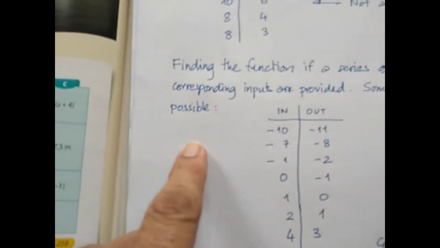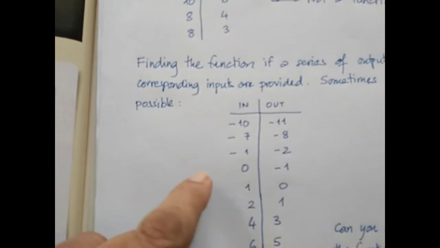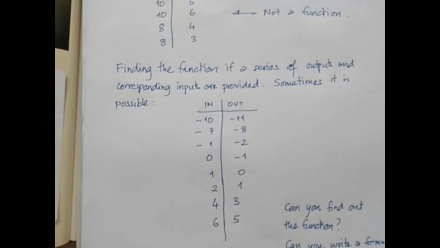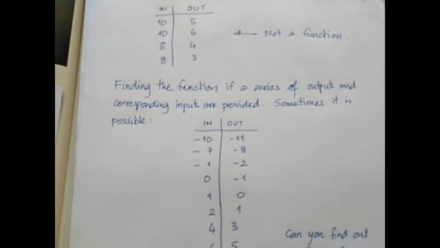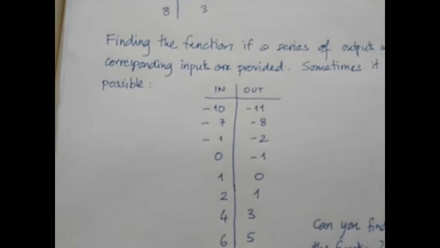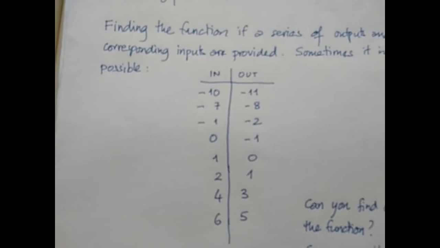Now we can come to the last part of this video. Sometimes you can find the function if a series of outputs and corresponding inputs are provided. So if the input is minus 10, output is minus 11, you see this whole table here.